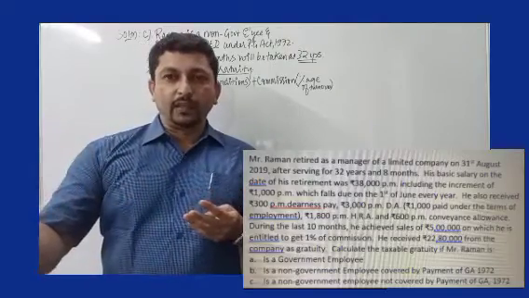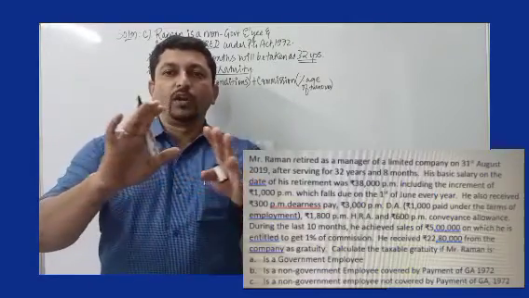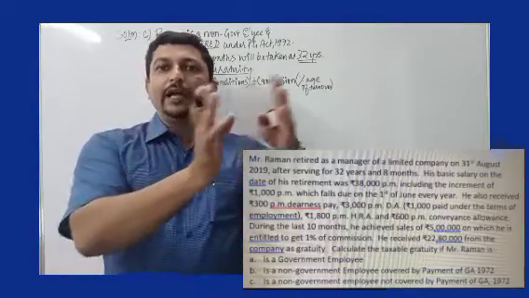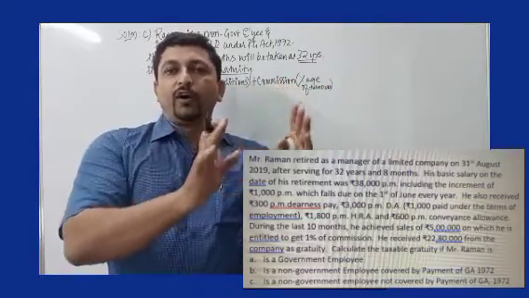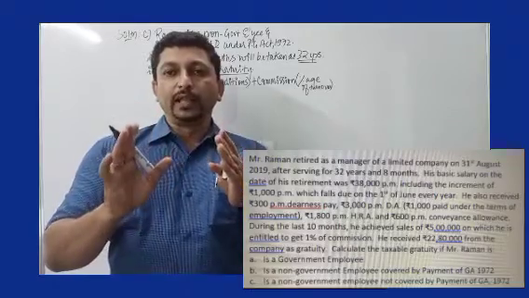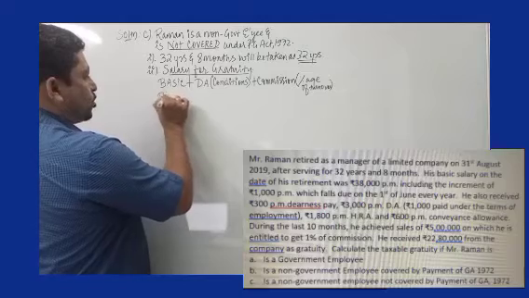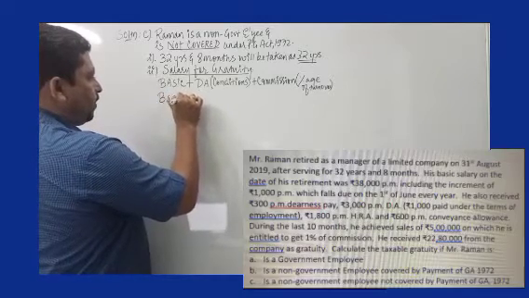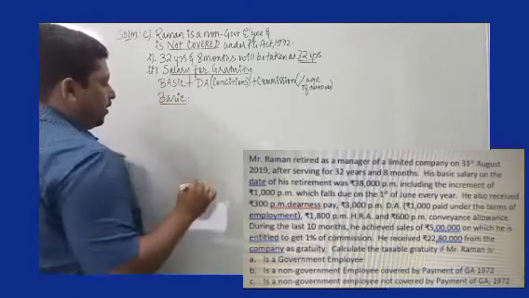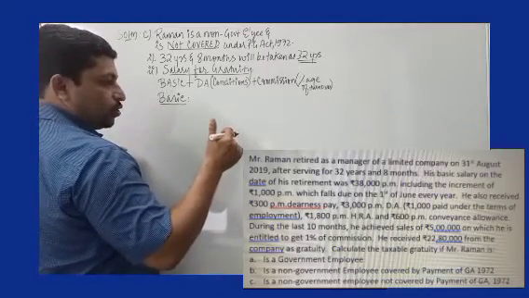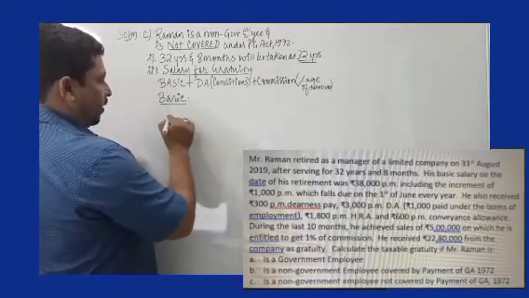He retires in the month of August, so month of August will not be considered at all. We will take July and earlier 10 months for calculation of monthly salary. We need to find what is the average salary. So first I write as usual basic. In this basic, if we go backwards, June and July are with increment.